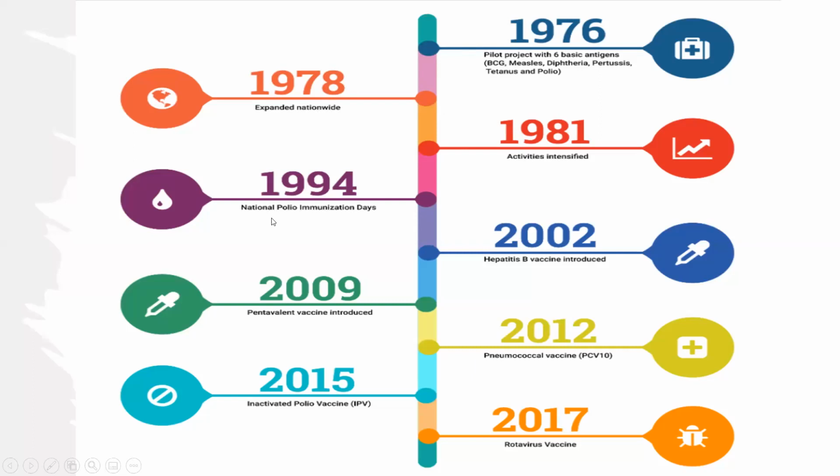In 1994, a national polio immunization day was started. In 2002, the hepatitis B vaccine was introduced. In 2009, pentavalent, then later on the pneumococcal vaccine was added in 2012. IPV, the inactivated polio vaccine, was introduced at 10 weeks, and later on in 2017, rotavirus was added in the schedule.